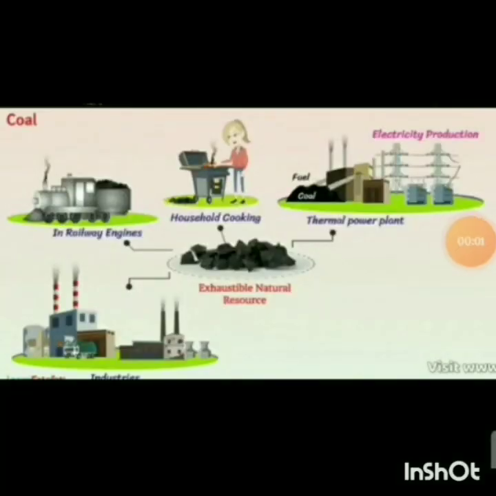Coal is used in thermal power plants for production of electricity, household cooking, railway engines and in industries to carry out chemical reactions. So coal is obtained from the earth's crust. Do you know how it is formed? So let's see the formation of coal.